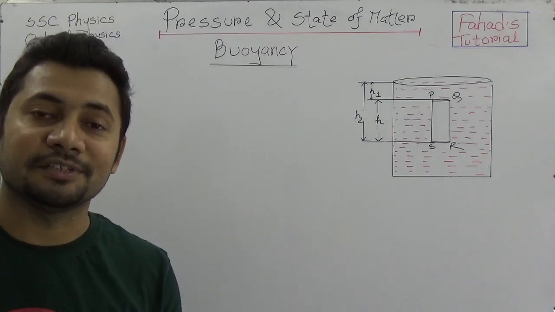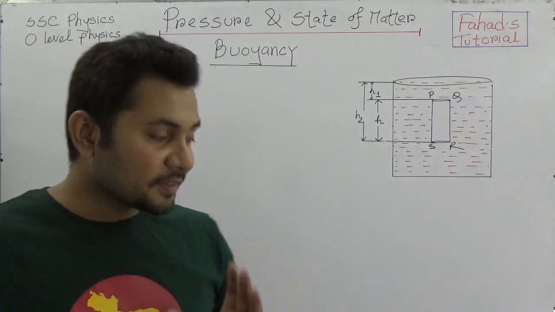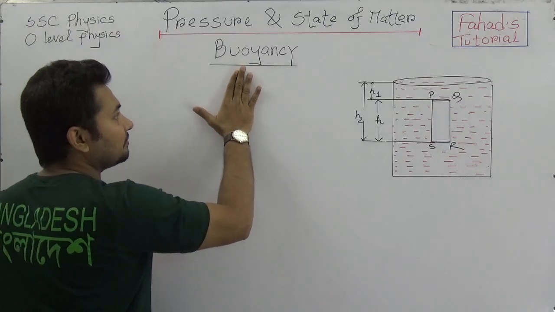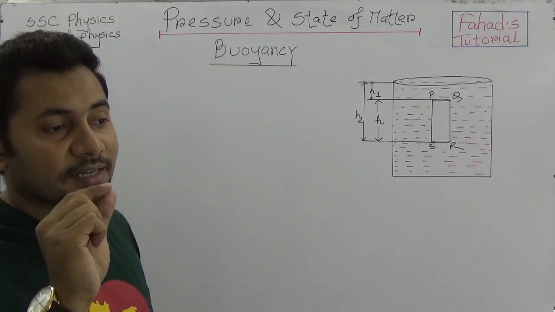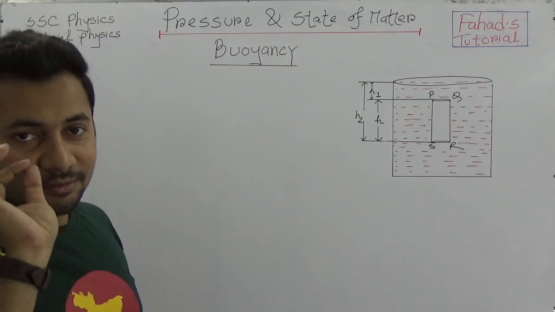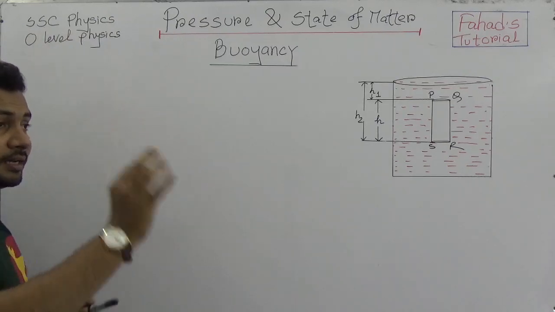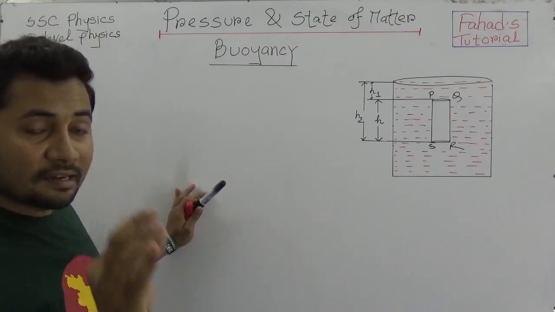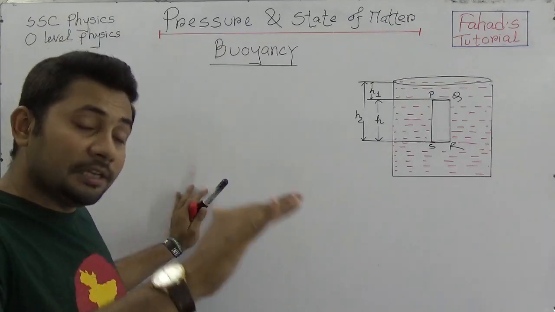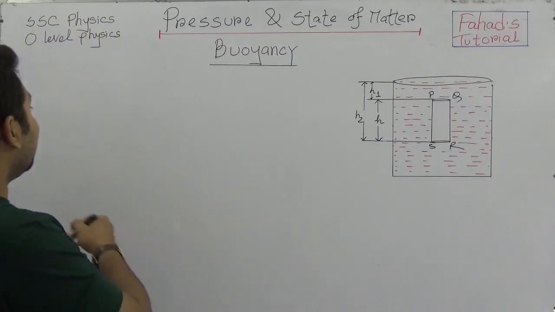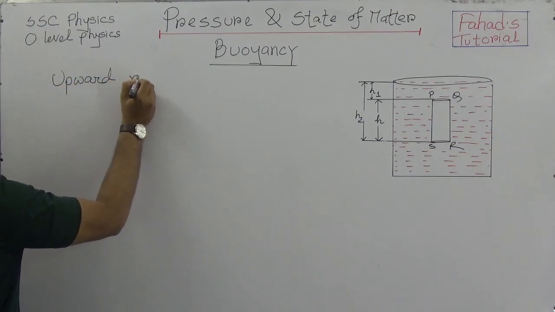So students of English versions, you know that when you studied about pressure and state of matter, you need to understand this topic clearly, because it is definitely important when we will be solving Archimedes' law questions. So buoyancy is that we can define when a body or any object is submerged partially or fully into a liquid or gas medium. The upward, this is very important, upward resultant